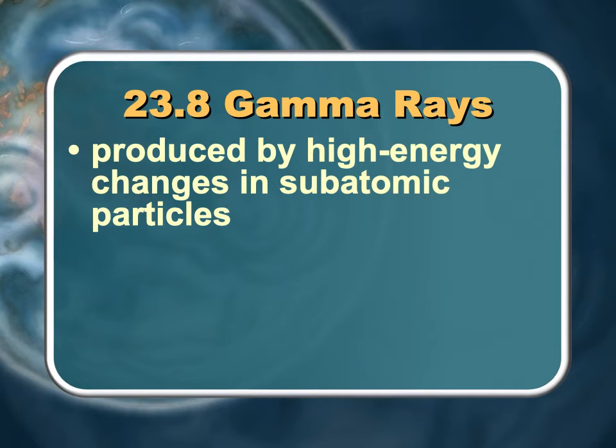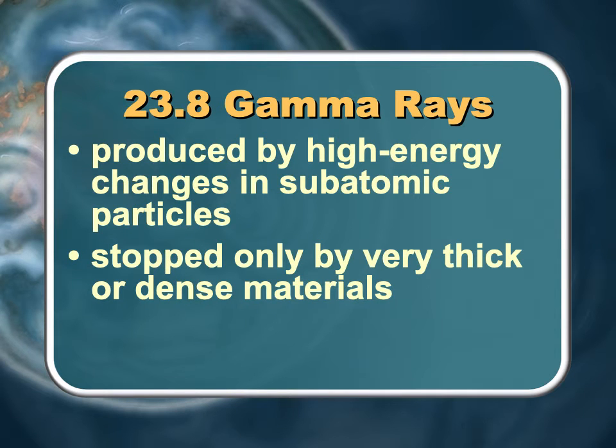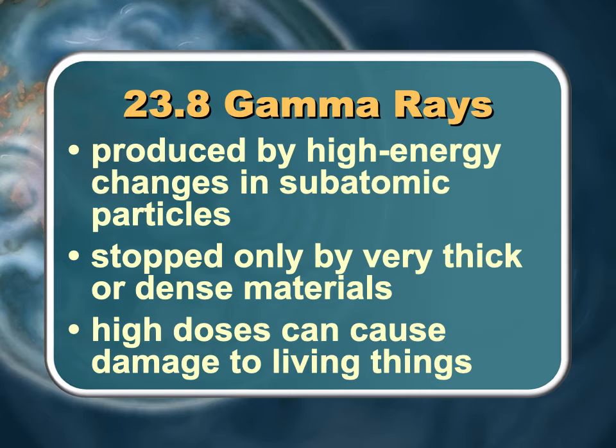Okay, so anyway, these are produced by high energy changes in subatomic particles, can be stopped only by very thick or dense materials, and high doses can cause damage to living things. So, gamma rays are your highest energy, shortest wavelength, and it's produced by high energy changes in subatomic particles. So all of this is dealing with very small things that are causing this, everything from high-moving electrons to stuff happening inside the atom, actually.